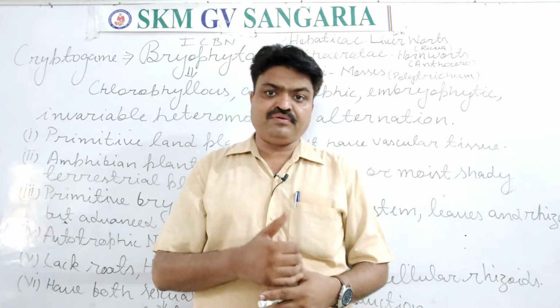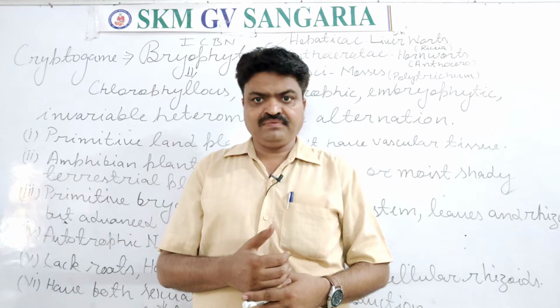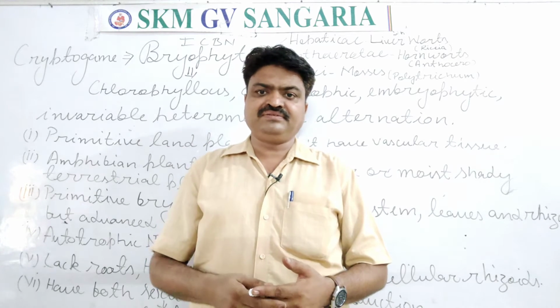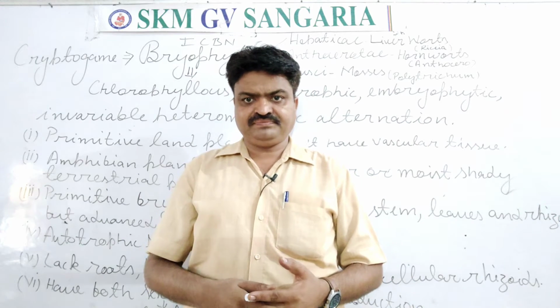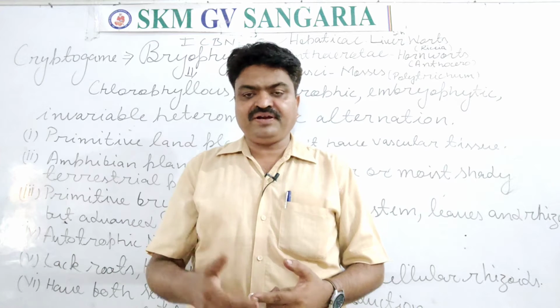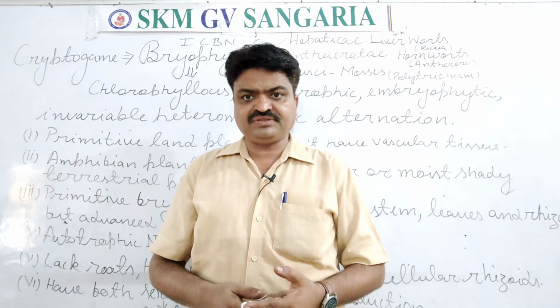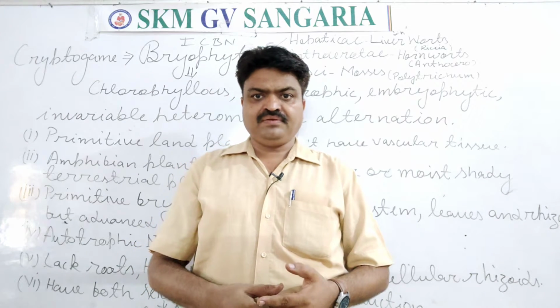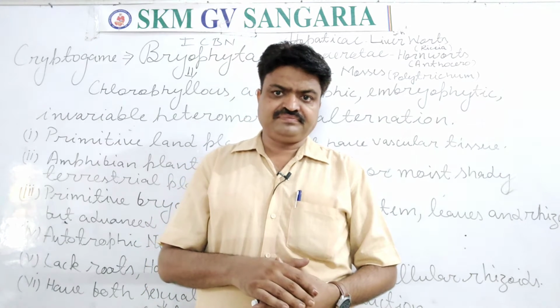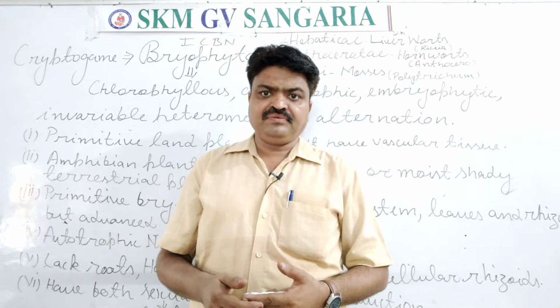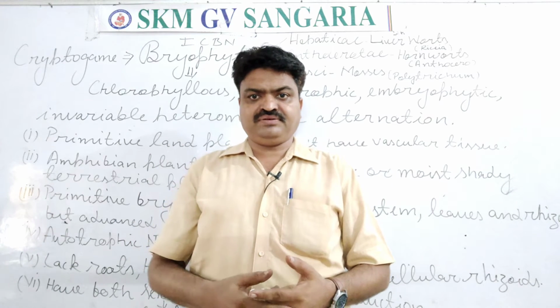Bryophyta is the main group of cryptogams, and they are more advanced than the Thallophyta because their body can be differentiated into stem, leaves and rhizoids, and with this they have all the characteristics of the higher plants.